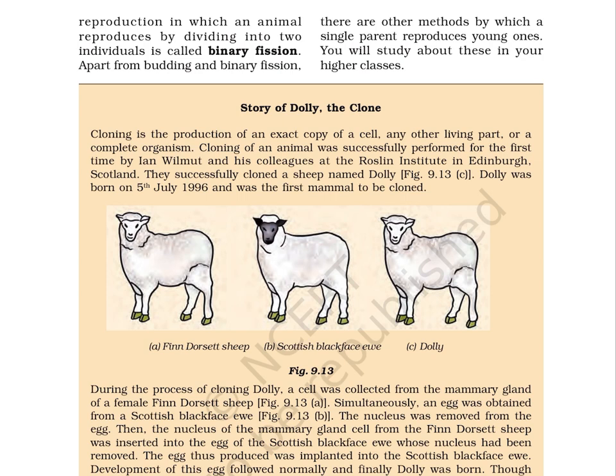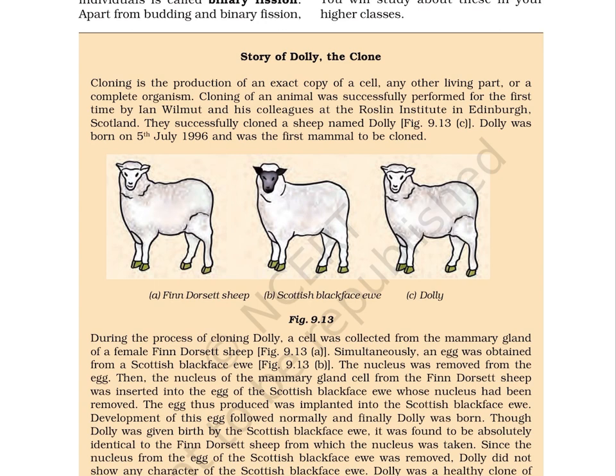Page number 108. Story of Dolly the clone. Cloning is the production of an exact copy of a cell, any other living part, or a complete organism. Cloning of an animal was successfully performed for the first time by Ian Wilmut and his colleagues at the Roslin Institute in Edinburgh, Scotland. They successfully cloned a sheep named Dolly, figure 9.13c. Dolly was born on 5th July 1996 and was the first mammal to be cloned.